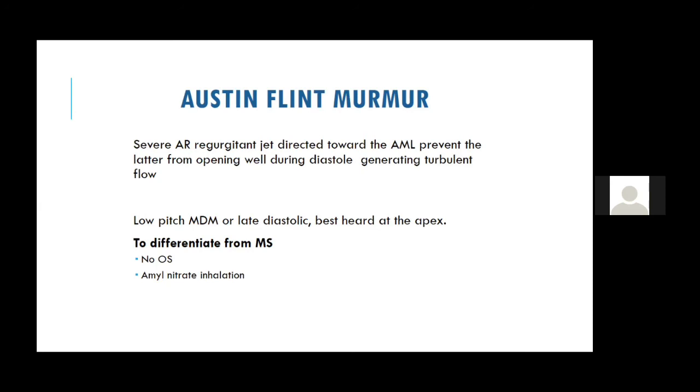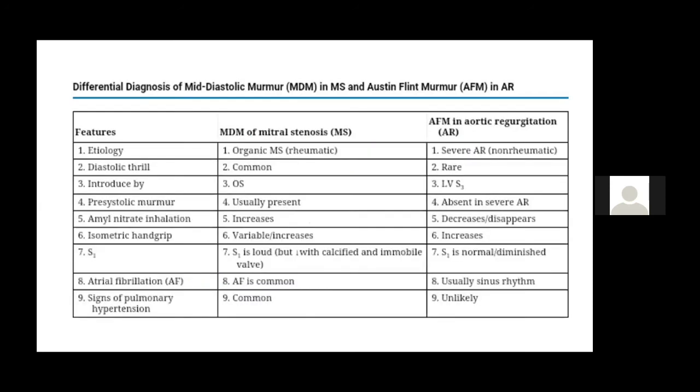The only thing which can differentiate is amyl nitrate, because amyl nitrate decreases the peripheral vascular resistance, and so the AR murmur reduces. Whereas amyl nitrate causes tachycardia and an increased gradient between the LA and the LV, and that is why it causes increased intensity of the MS murmur. So the MS murmur increases with amyl nitrate, whereas the AR murmur decreases. These are the other features of differentiation.